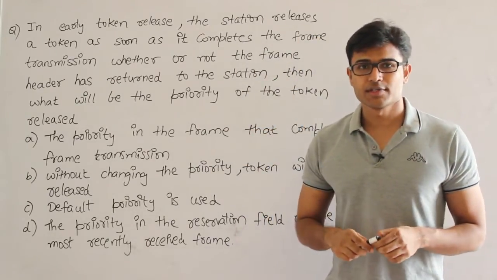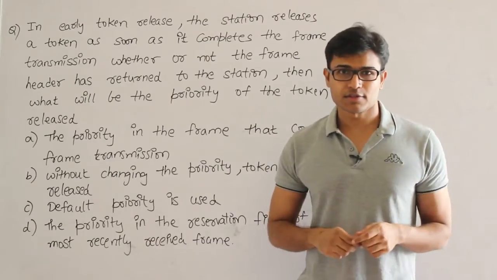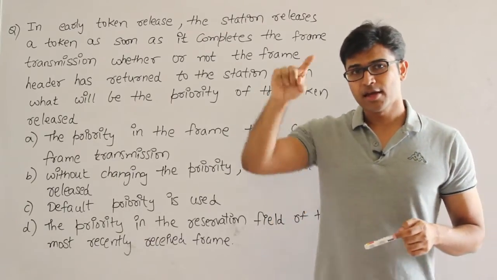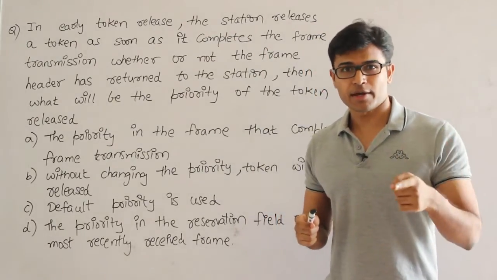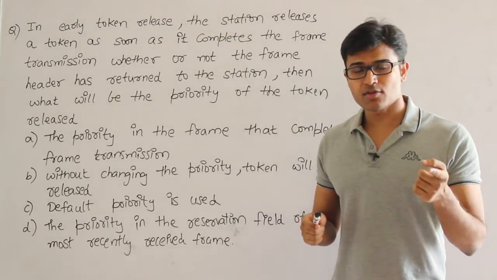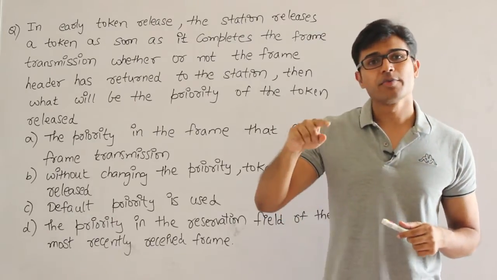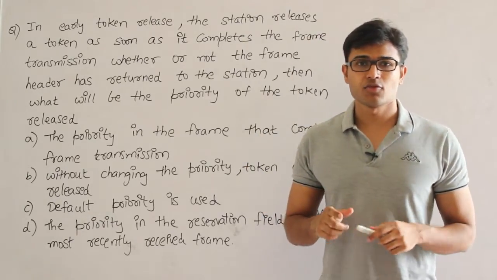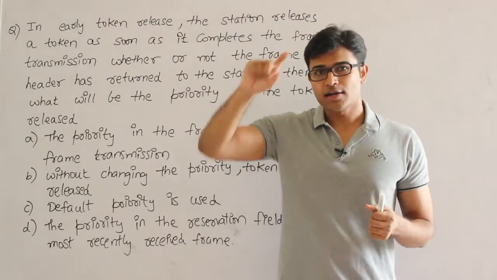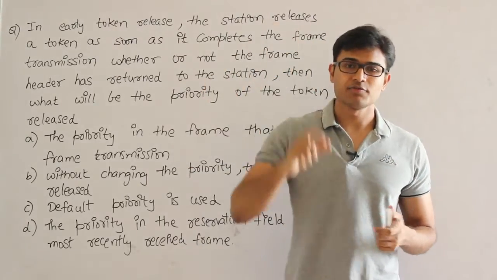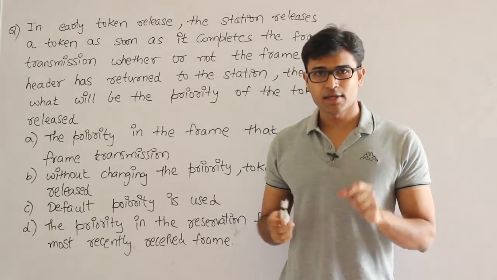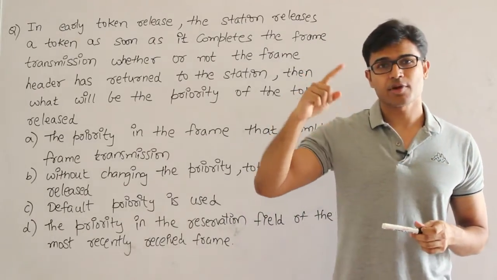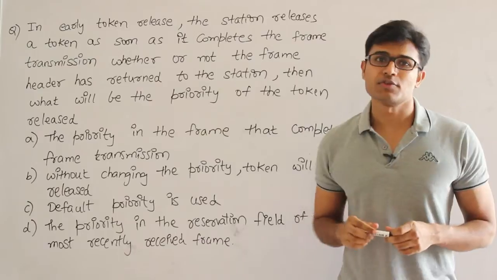So the problem is, in case of delayed token reinsertion, we send a data packet, and when the data packet comes back, whatever is the priority on the data packet or whatever is the reservation on the data packet will now become the priority of the token. Therefore, the advantage of waiting until the data packet comes back is we can see in the entire ring who has reserved the token, depending on which we can increase the priority of the token to that reservation field.